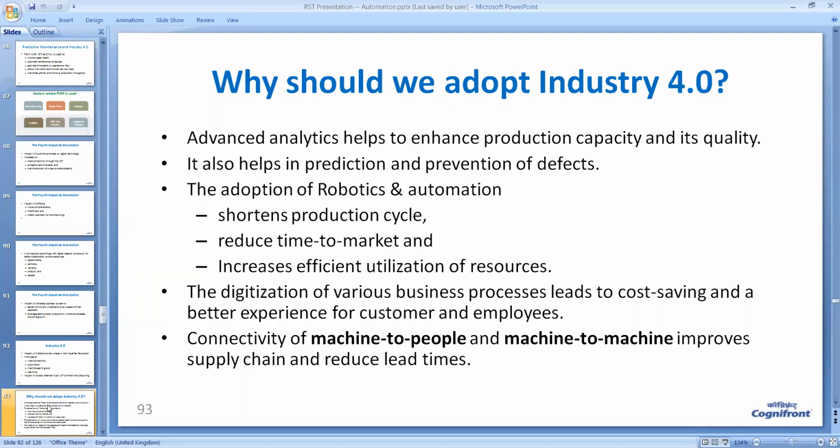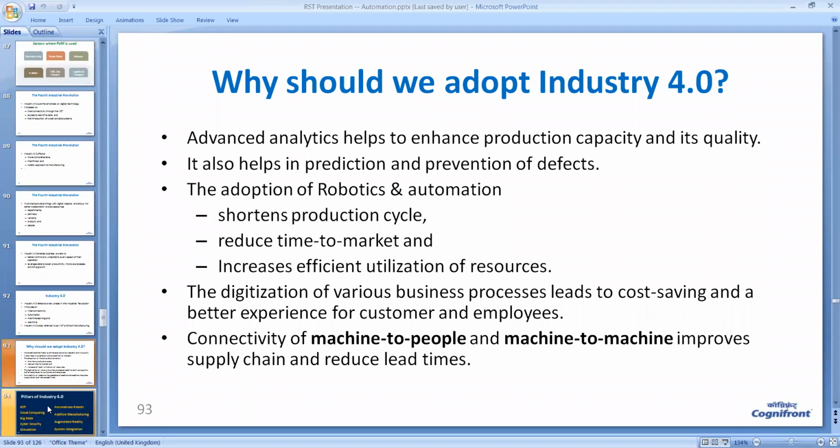Now the question is, why should we adopt Industry 4.0? Advanced analytics helps to enhance production capacity and quality. It also helps in prediction and prevention of defects. The adoption of robotics and automation shortens the production cycle and reduces the time to market, so you can produce your material and take it to the market in a very short period of time. And of course, it increases the efficiency of utilization of resources. So there are many advantages of Industry 4.0, and that is why we use it.